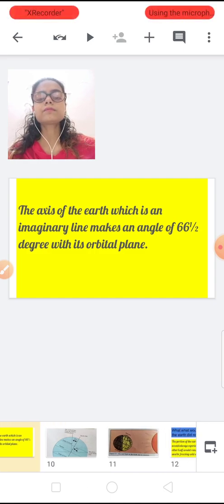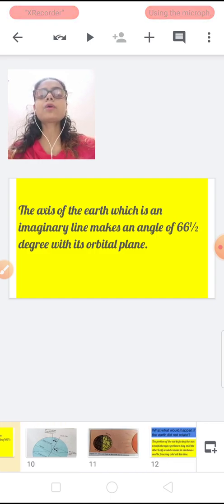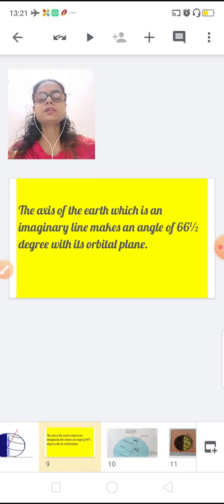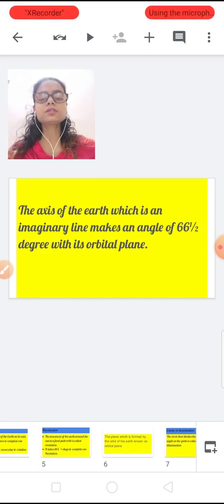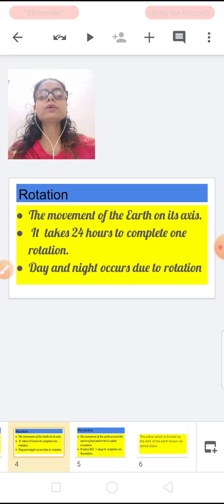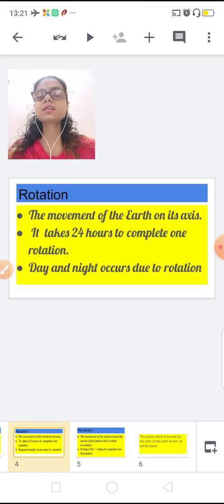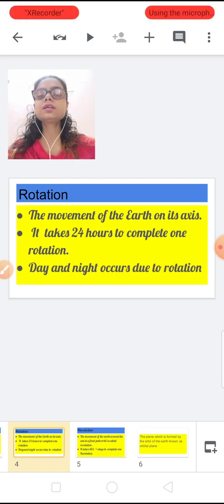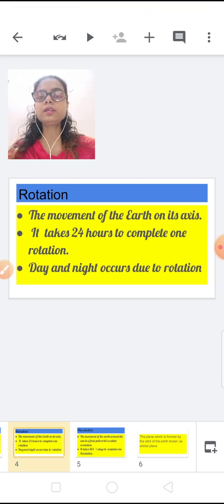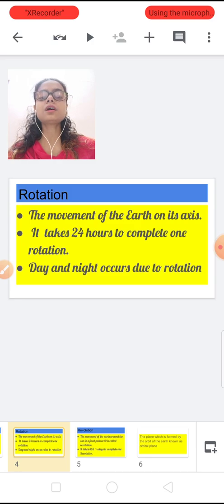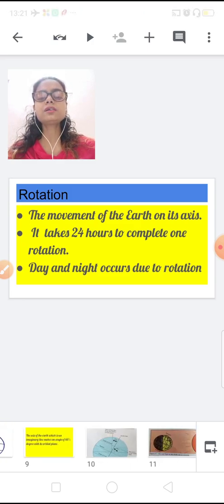And now the main thing about the rotation, day and night. Now you understand the first three topics. Movement of earth on its axis, clear. 24 hours, clear, because it takes 24 hours to complete one rotation. Now we will see how day and night occurs.